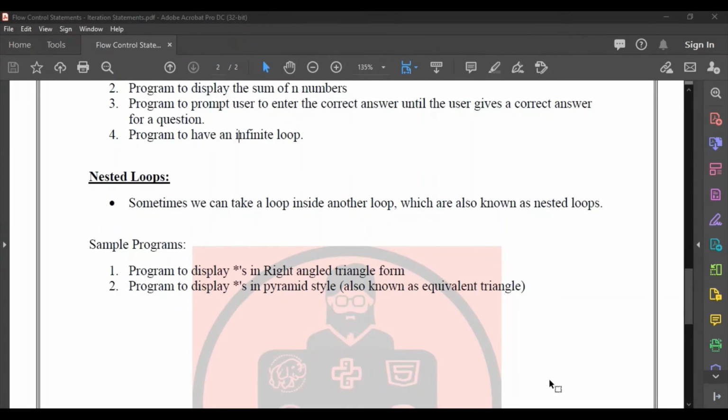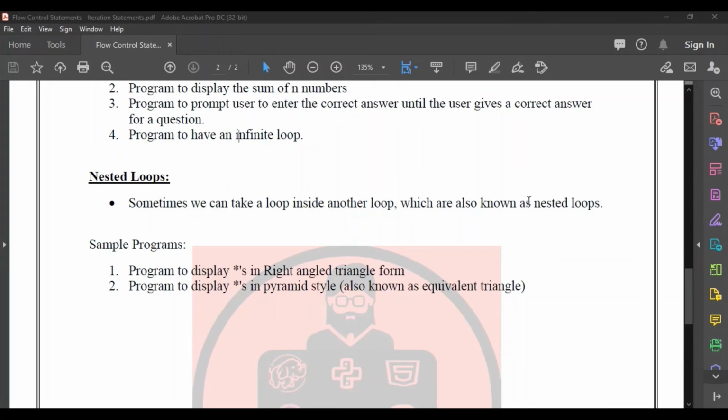And then the last thing which we are going to take a look at is nested loops. So what are nested loops? Nested loops are a simple concept. Inside a loop, we can nest another loop also. It's not that inside a loop we cannot nest another loop. Similar to other programming languages, in Python also inside a loop we can nest another loop. When we are nesting one loop into another loop, those kinds of loops are known as nested loops.